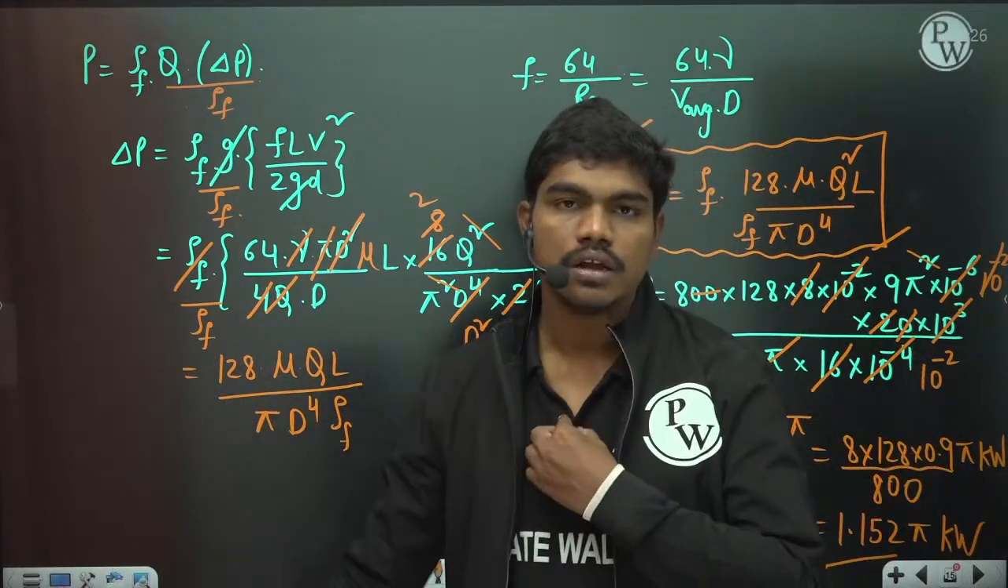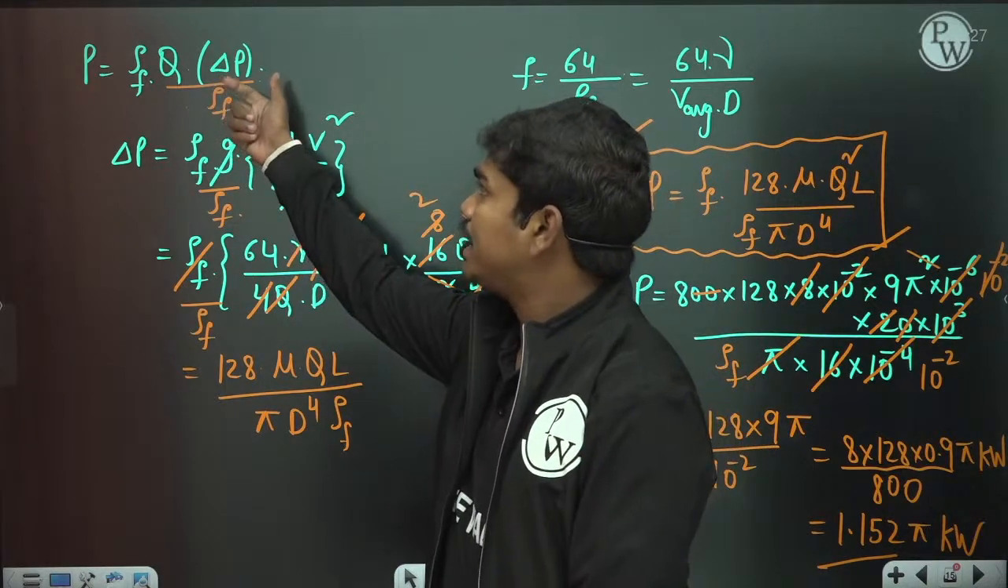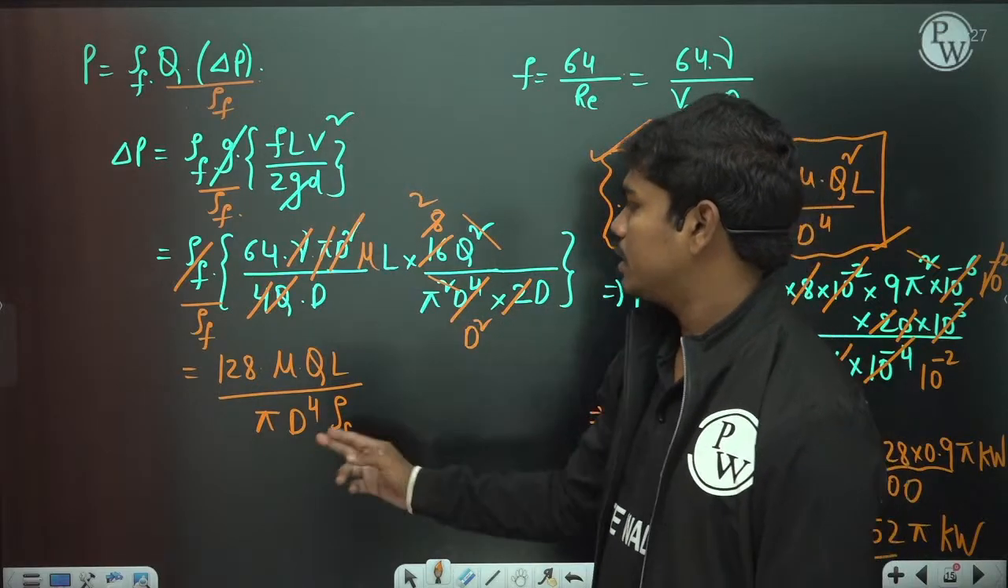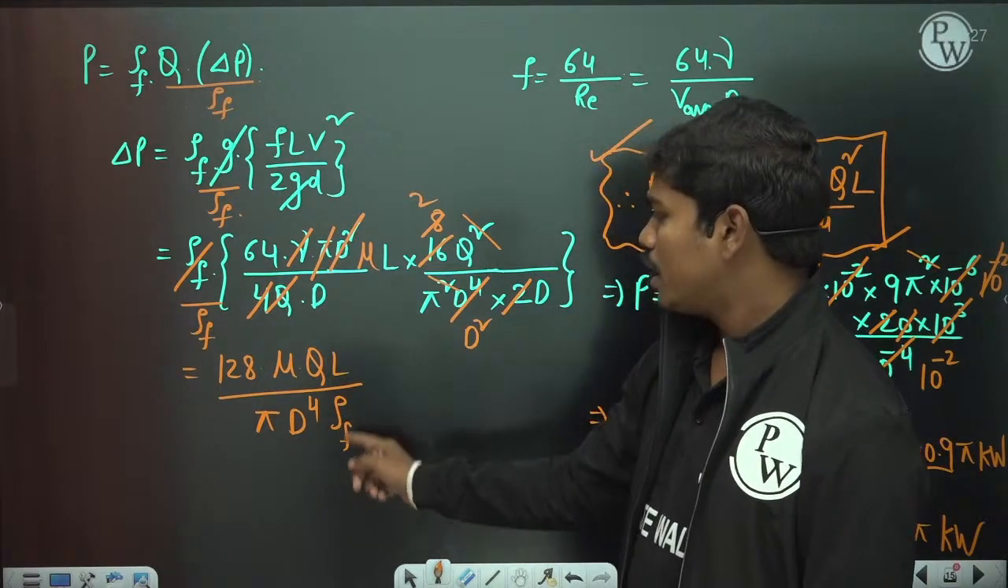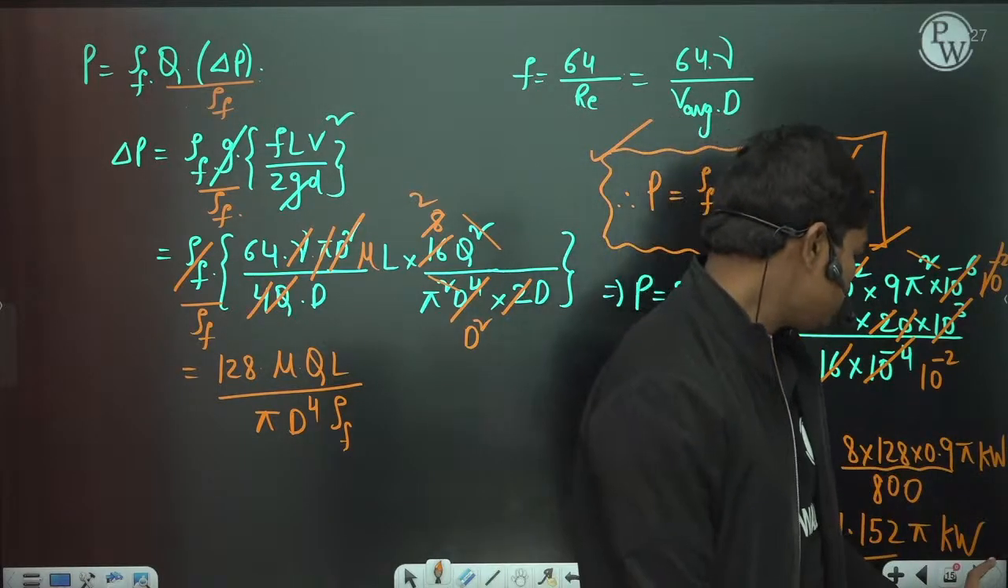Clear? Basically the power is the pressure difference that has to be maintained by the total discharge. So q times this delta P, so that's why this 128 times mu q L, and the density of the fluid also comes out here. Okay, fine. So let's go for the next question.